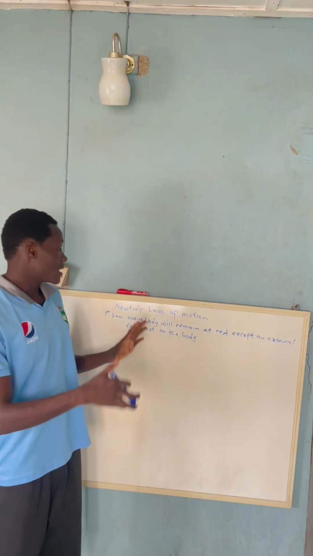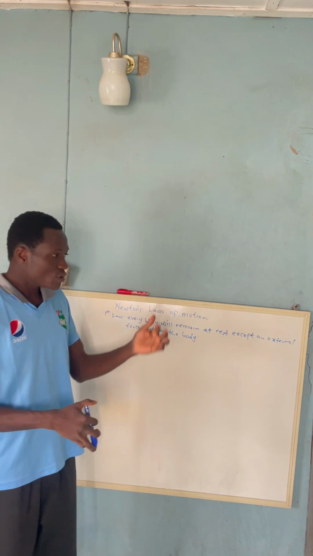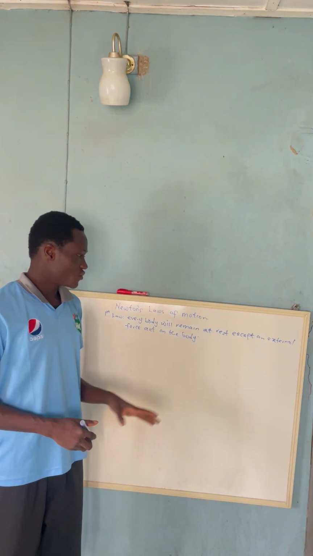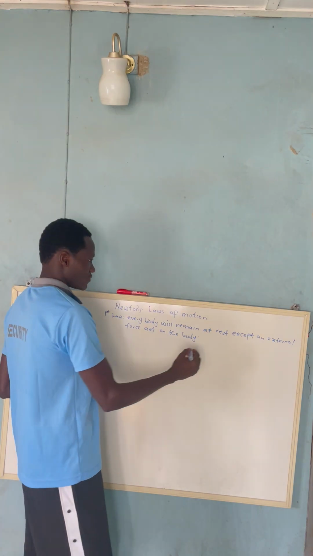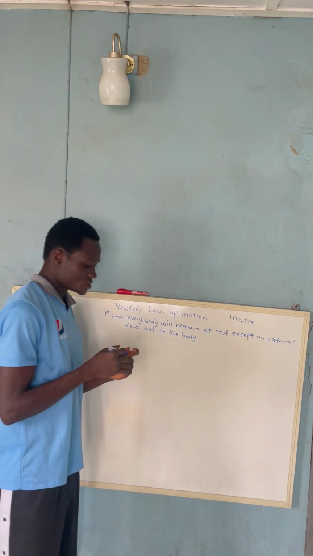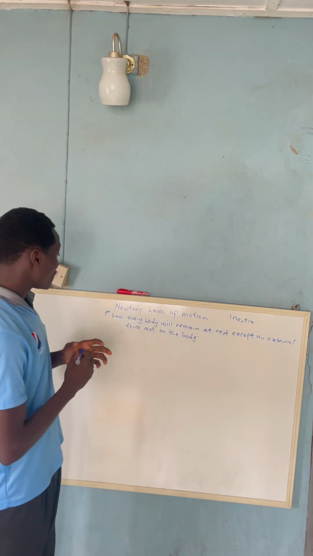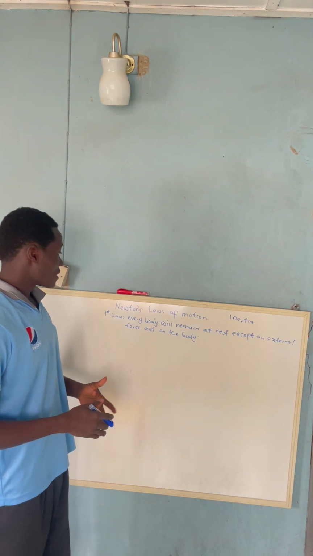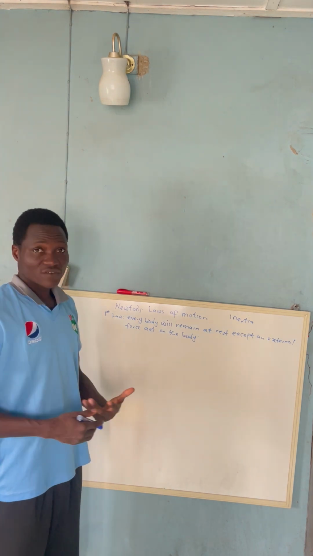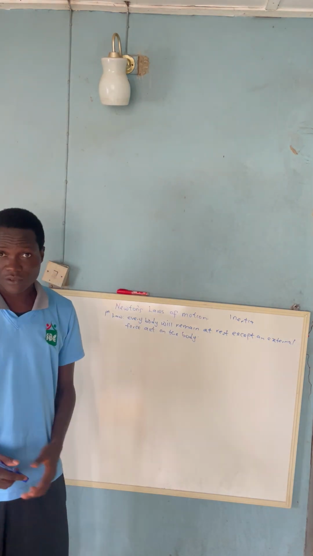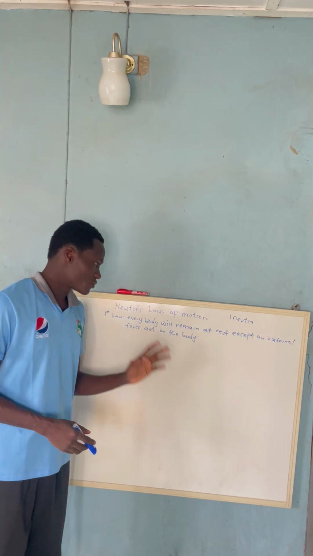So if a body is at rest, it will always remain at rest. The tendency of a body to remain at rest is what we call inertia. So inertia is the tendency of a body to remain at rest. Newton's first law of motion can also be called the law of inertia, which states that a body has the tendency to remain at rest, except an external force acts on it to change it. So that is Newton's first law of motion.